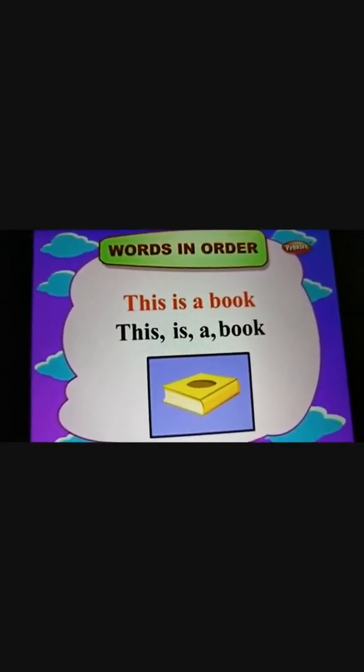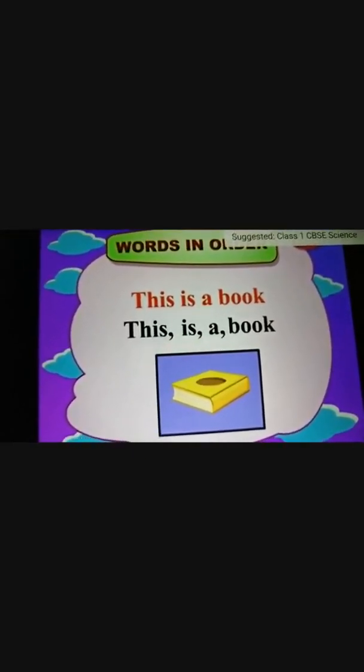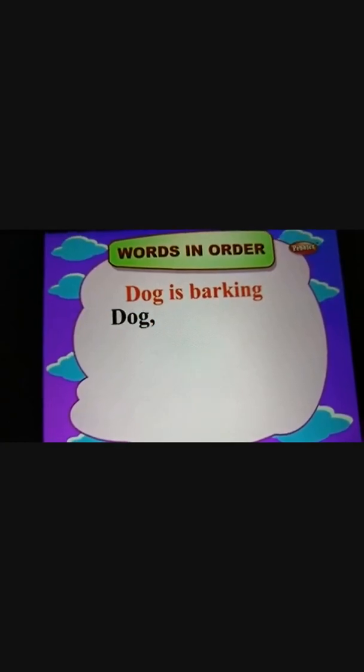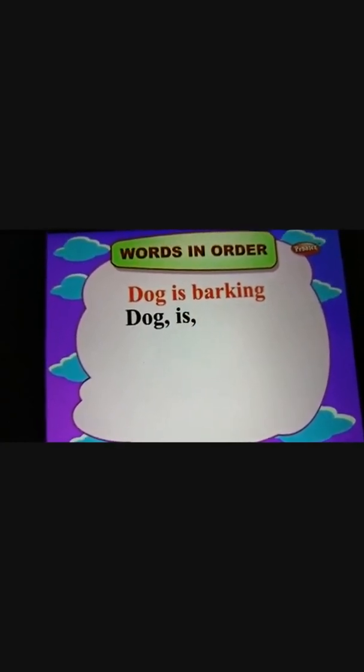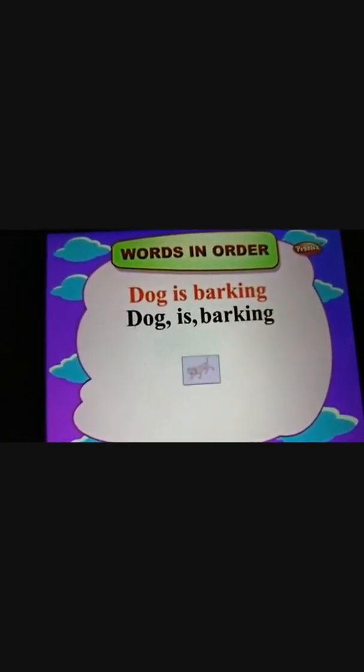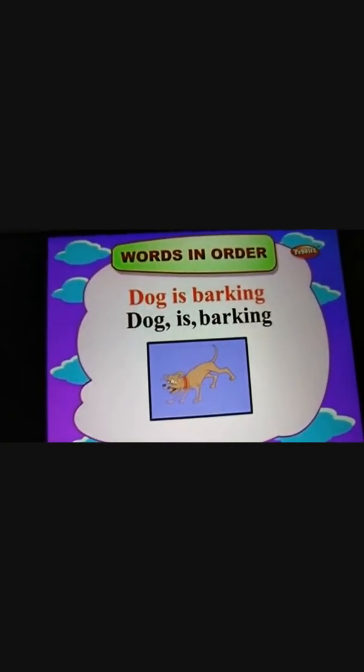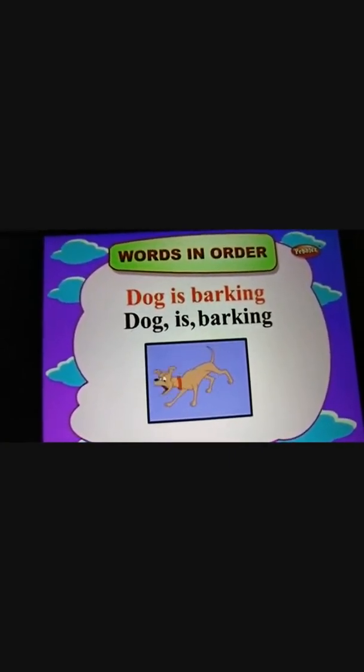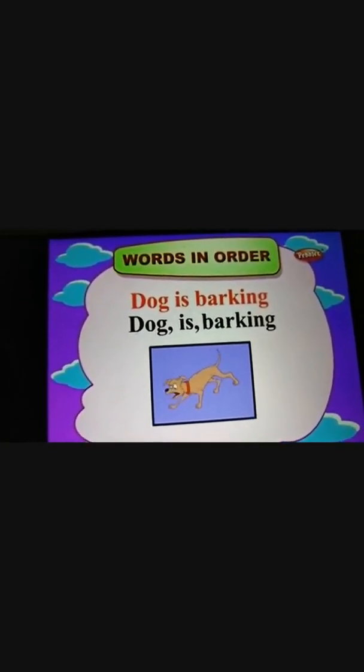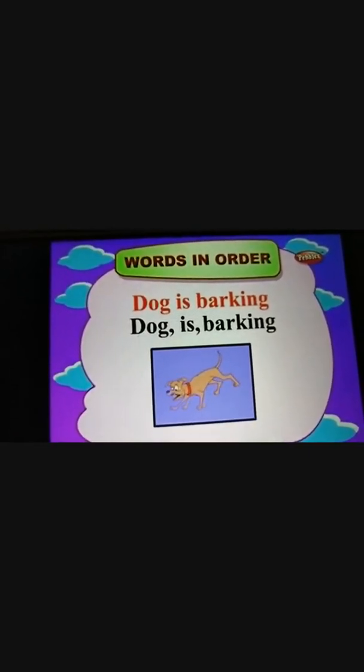Now we will be moving to another example, children. Dog is barking. Now here there are three words. Dog is barking. From this we can understand that the dog is barking. So this is a correct sentence. It has some sense.